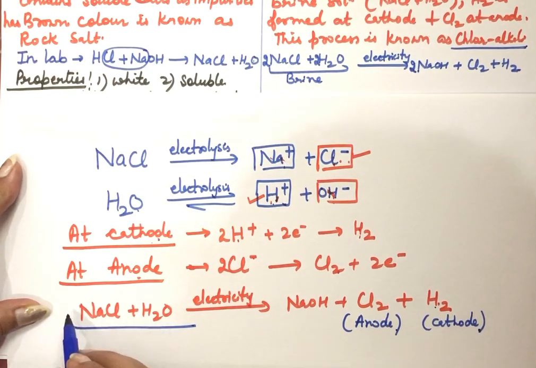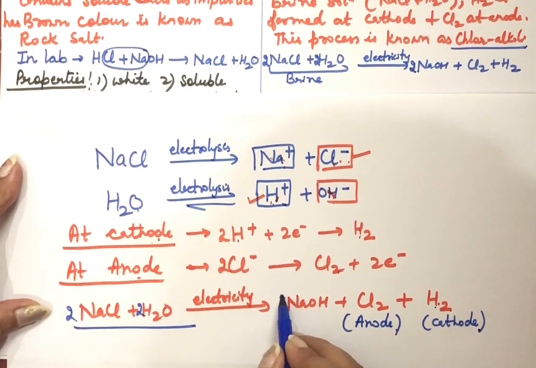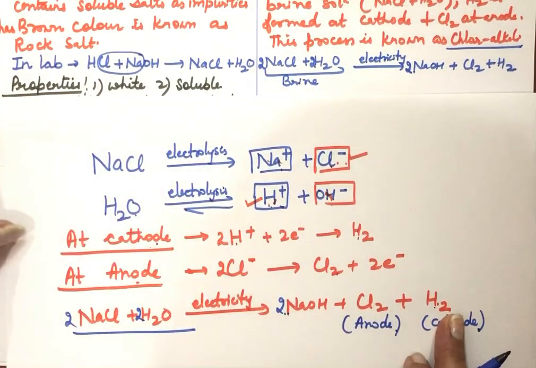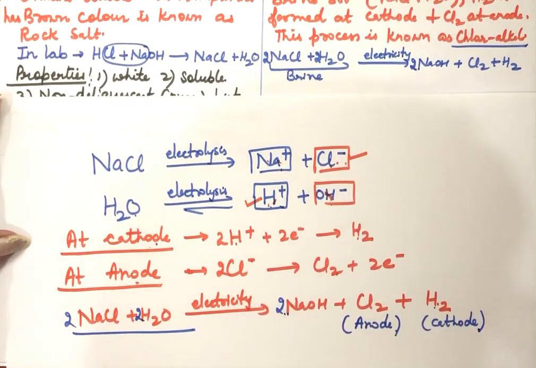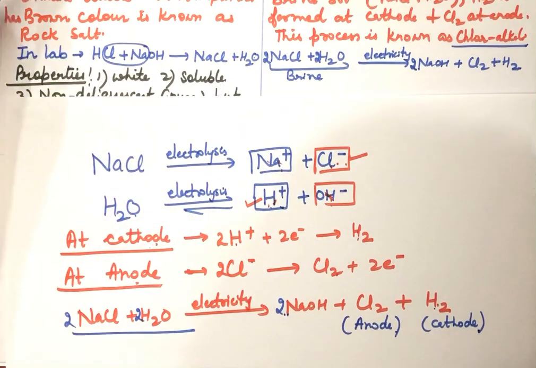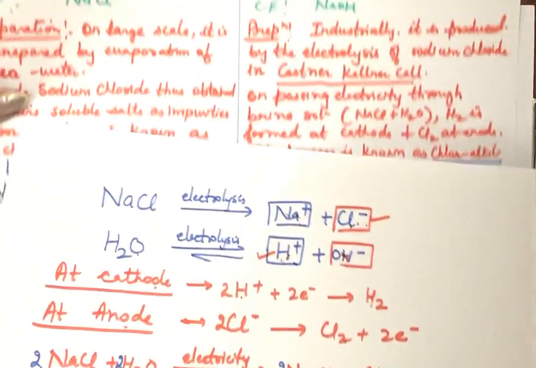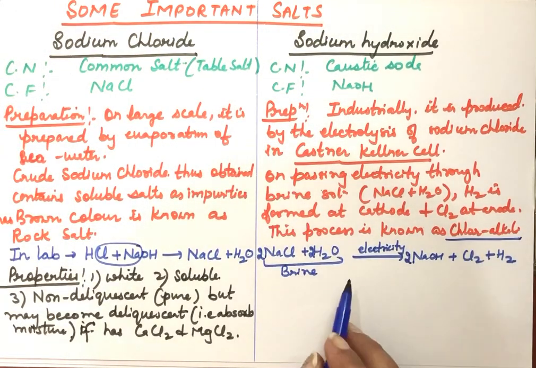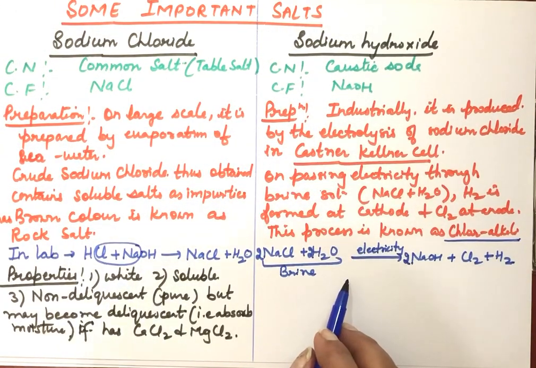Now see this combined equation. To balance this, we will have this reaction. So in steps also you can do this to understand it. Otherwise you are just supposed to write the reaction here. So I hope it is clear how we get NaOH by this process of electrolysis.